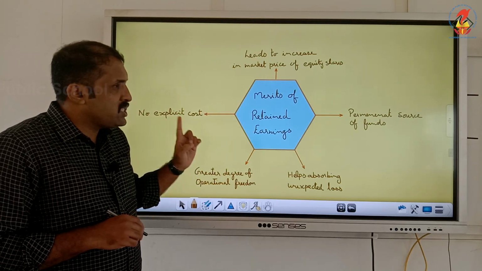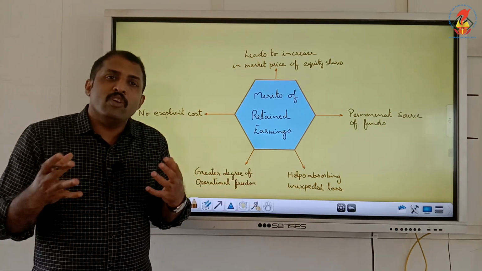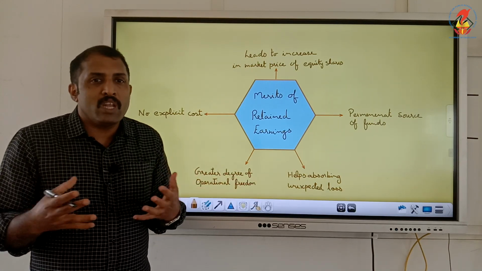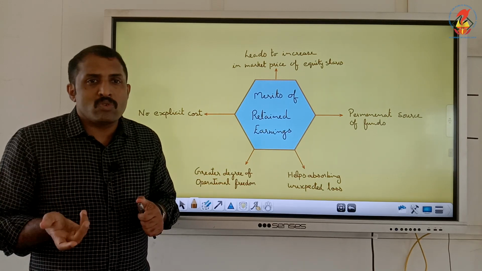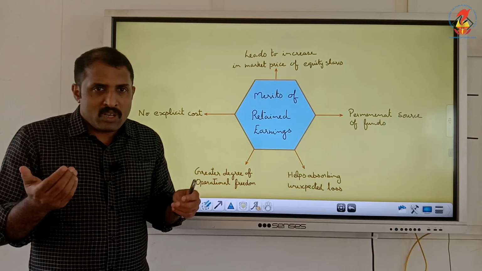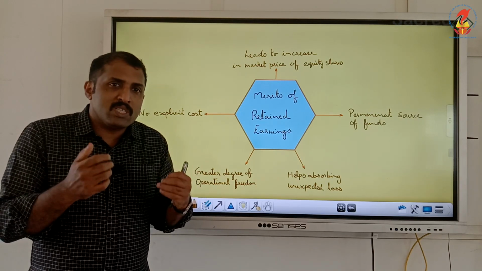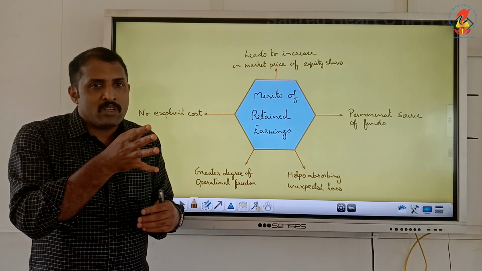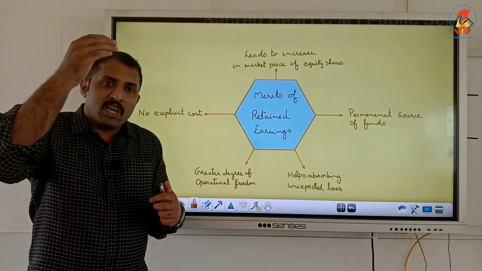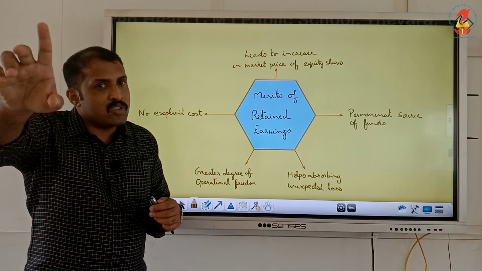No explicit cost. For raising this source of fund, we need not pay any interest or any dividend. It does not have any cost associated with it, because it is from the profit made by the business, and a portion is reinvested. With that, if profit is made, only a portion is required to be given as dividend according to the dividend policy.